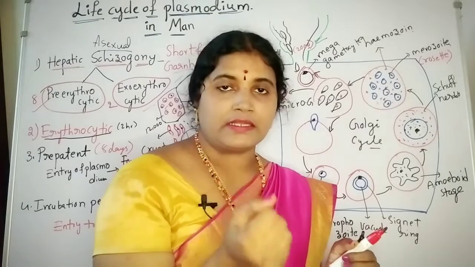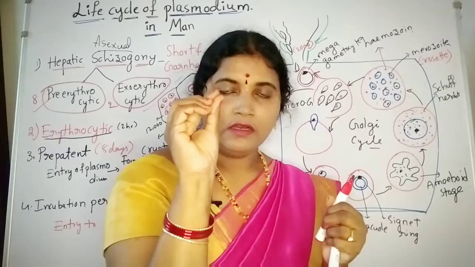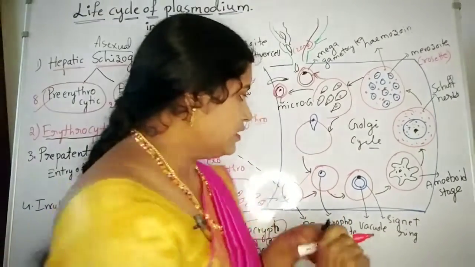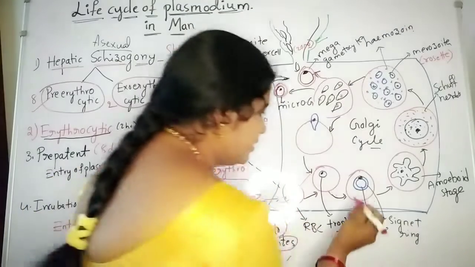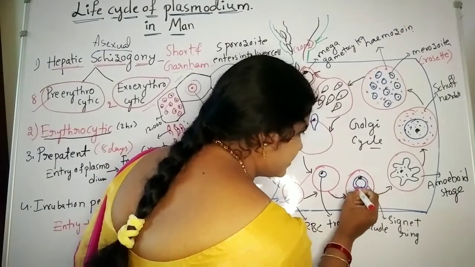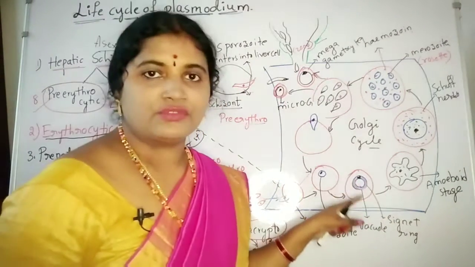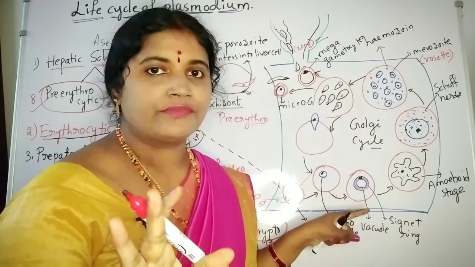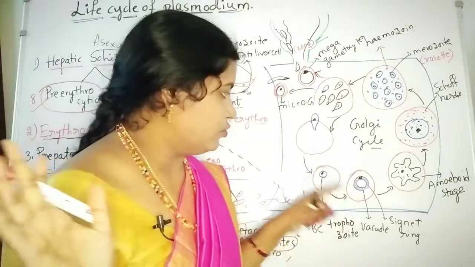So it attains a ring shape. How will the ring be? The top will be the stone and the remaining will be the curve. In the same way here, the nucleus and cytoplasm are going to be pushed to the periphery, and finally it is forming a ring-like structure. This stage is known as the signet ring stage, because of the increase of the vacuole.